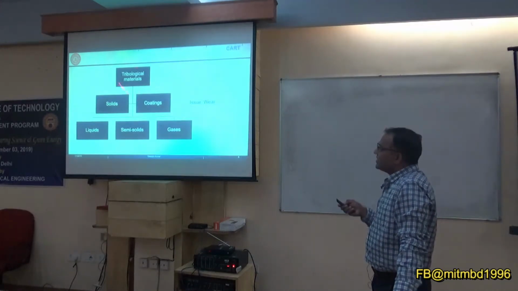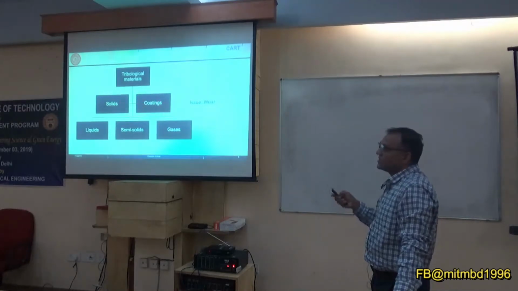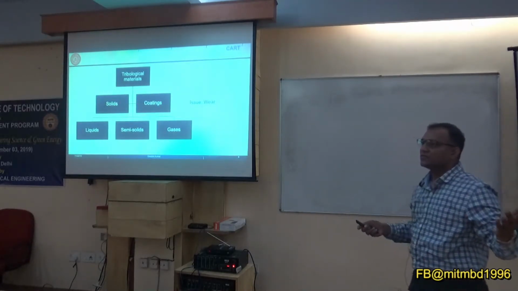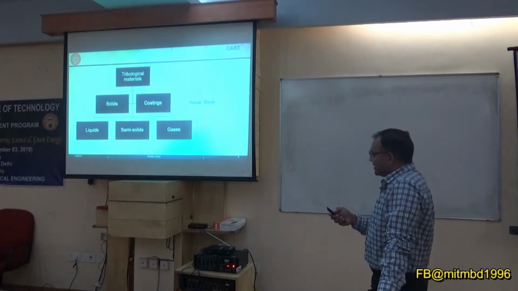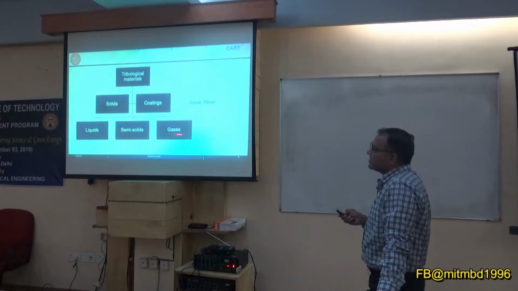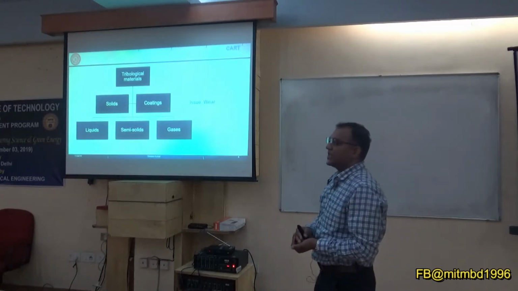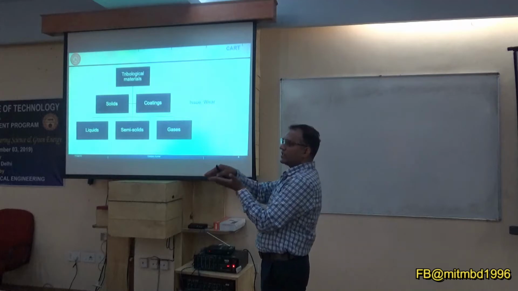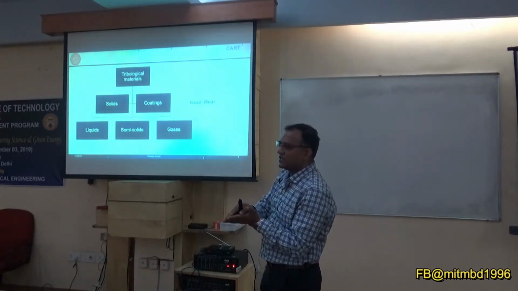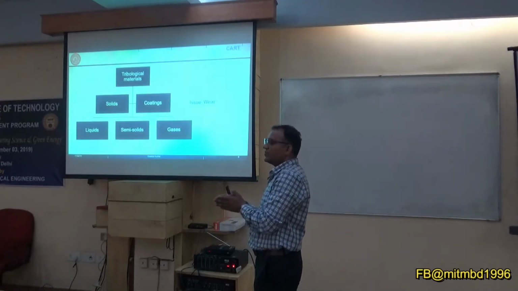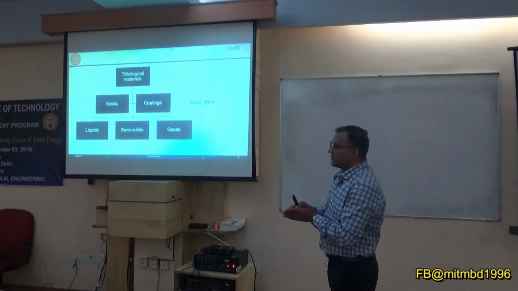But if you see it tribologically, here the issue is your wear, solids and coatings, and consider the previous slide. So their issue is wear, and the solution can be this. And what is this? This is the interface material you are trying to apply between two contacting surfaces. Tribology is the study when two surfaces interact, and at that time you are trying to study friction and wear.